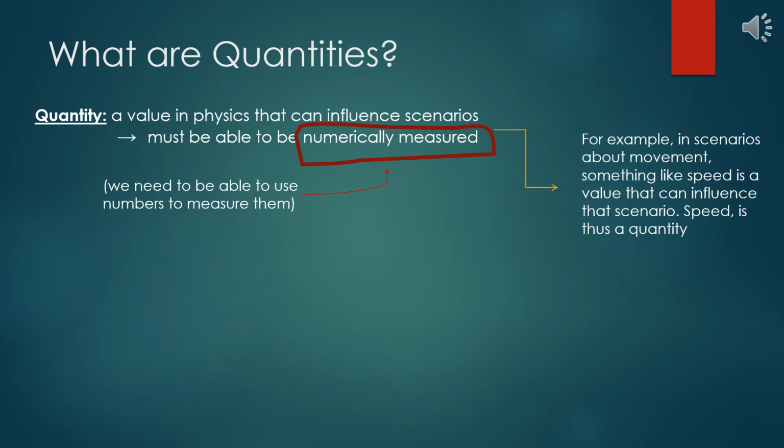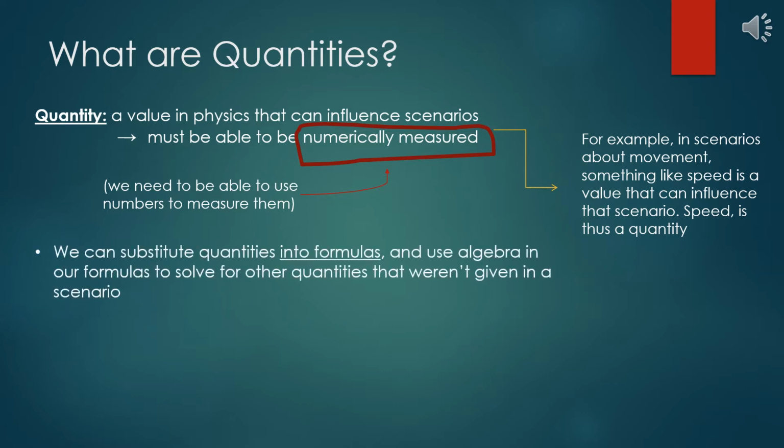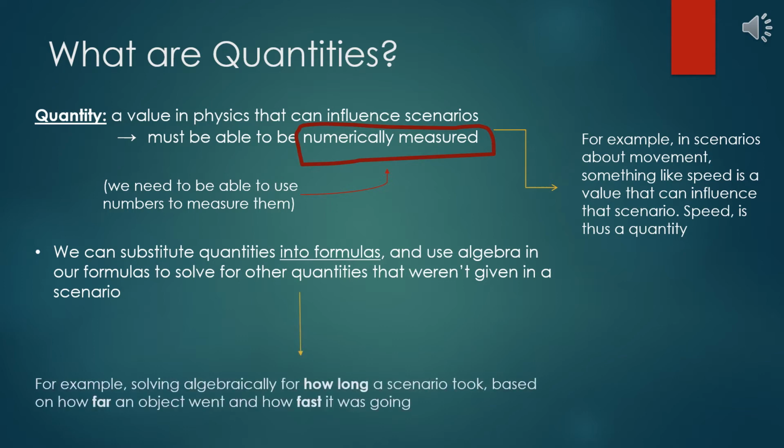There are tons upon tons of quantities in physics, and the word quantity itself is really just a fancy word for a specific value in a scenario. These quantities are the things we measure and make into formulas, so that with certain quantities, we can find other quantities that may not have been given, such as finding how long a scenario took based on how far an object went and how fast it was going. In that scenario, we'd have three quantities: time, distance, and speed.